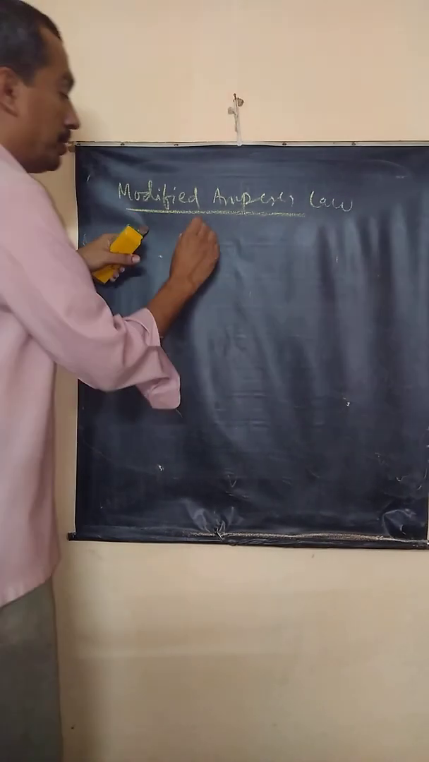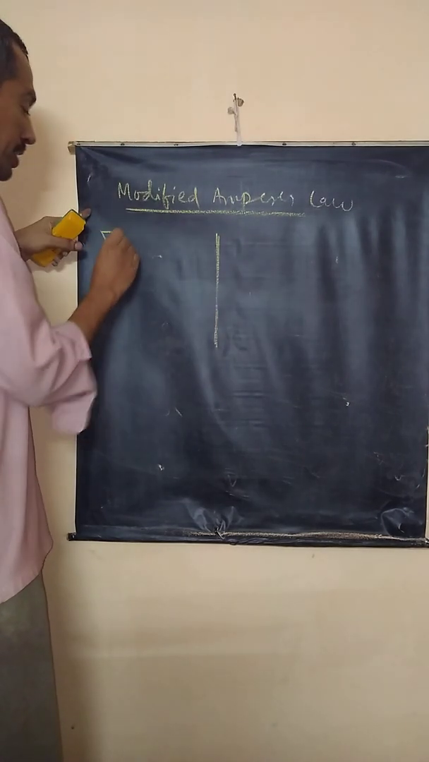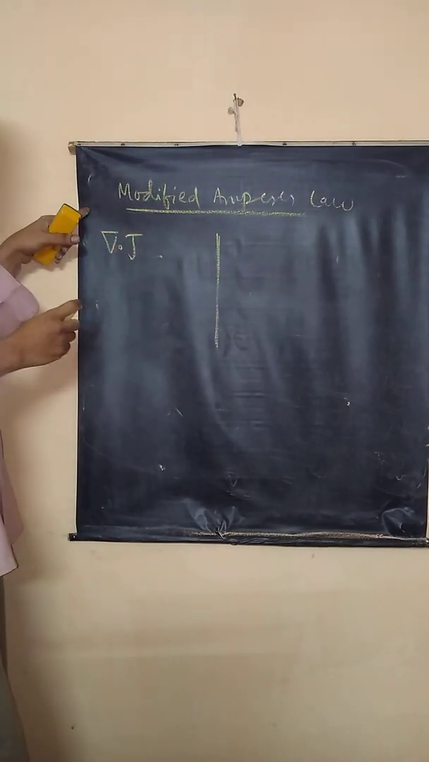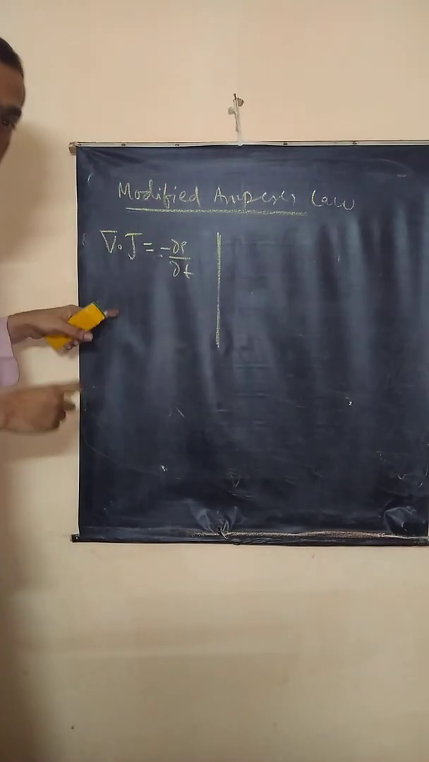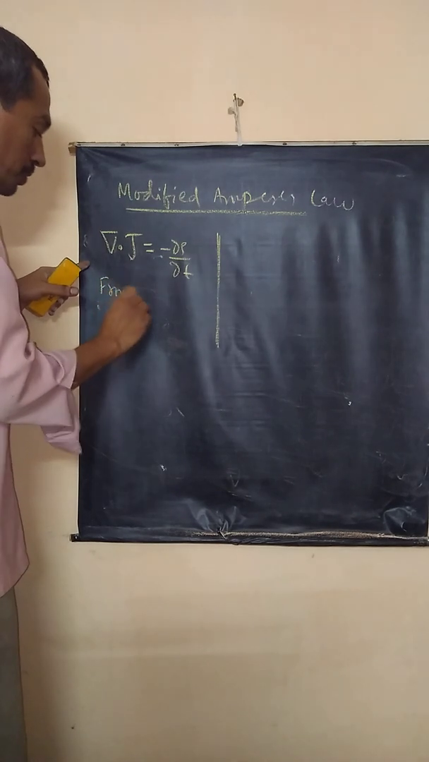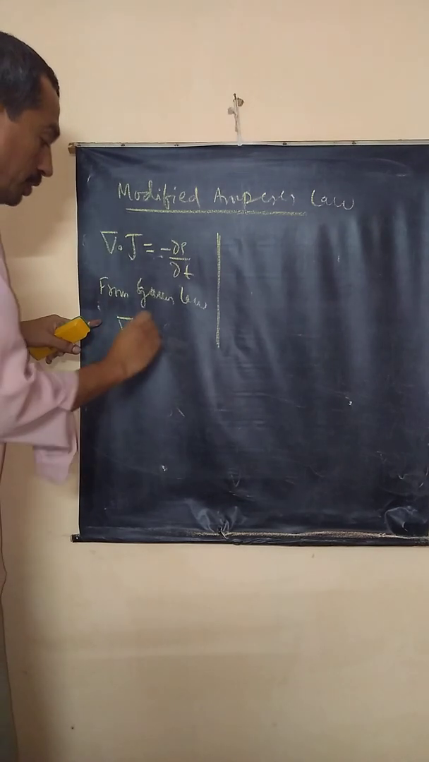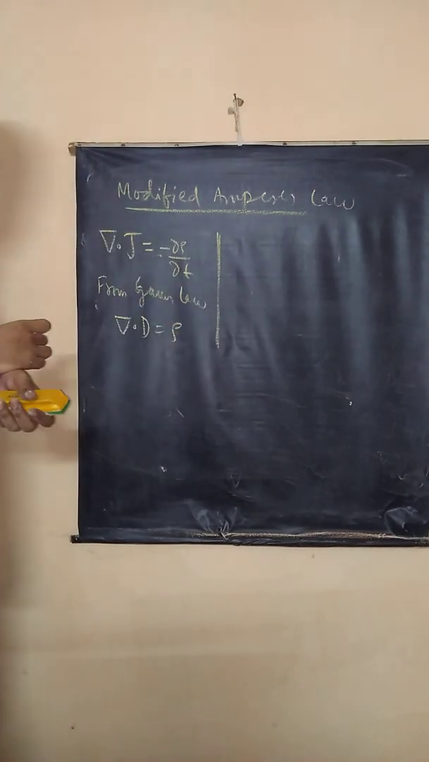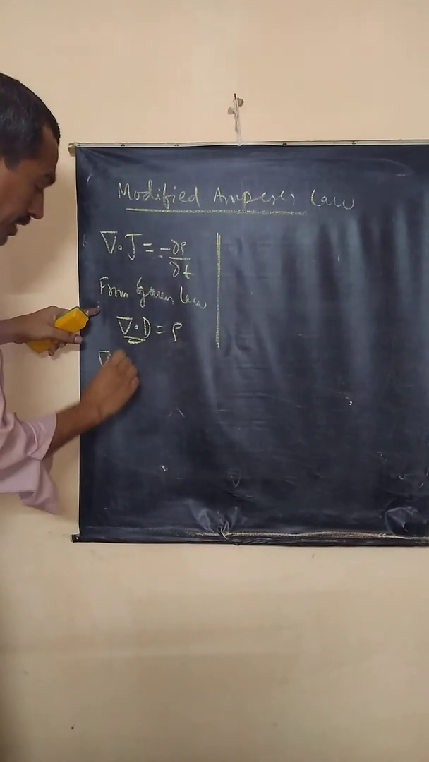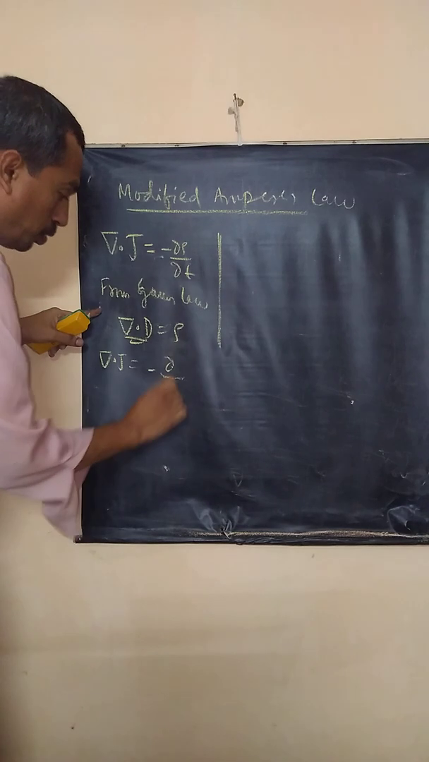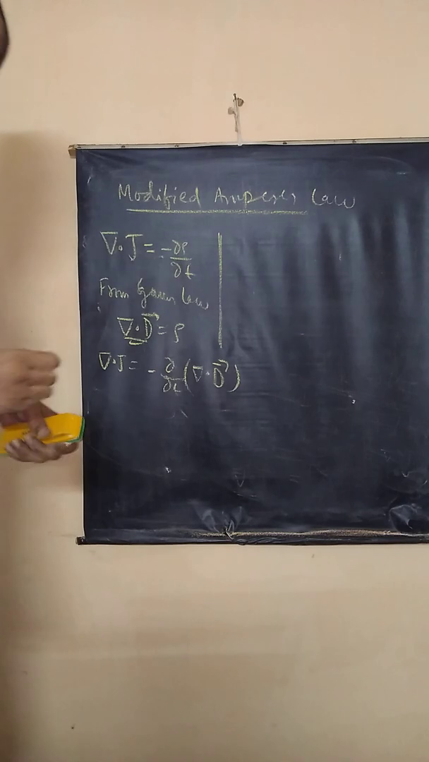Now look at the equation of continuity. It says the divergence of current density is equal to minus dou rho by dou t. Now from the differential form of Gauss law, del dot D is equal to rho, correct? Therefore I substitute this here. The equation of continuity becomes del dot J equals minus dou by dou t of del dot D. D is the electric flux density.